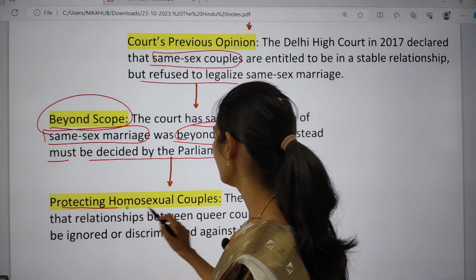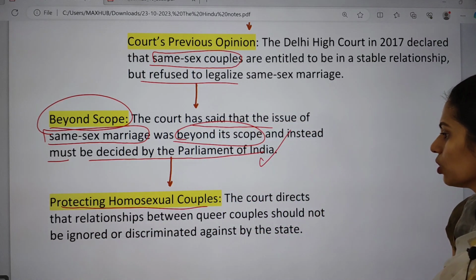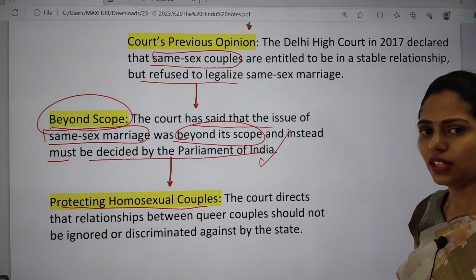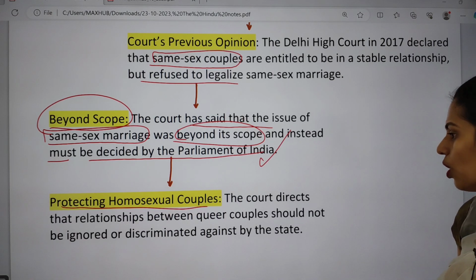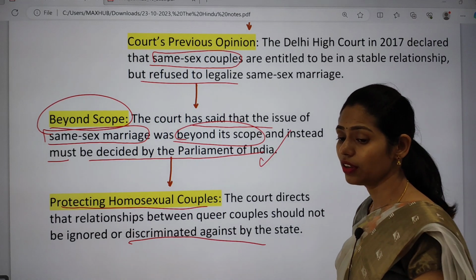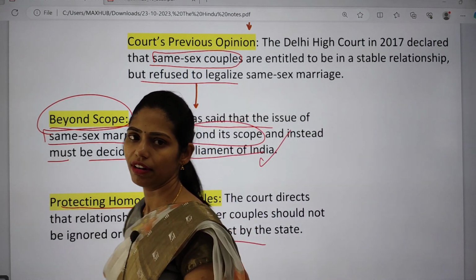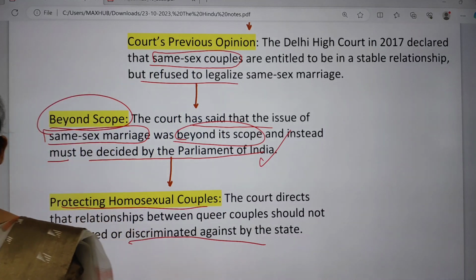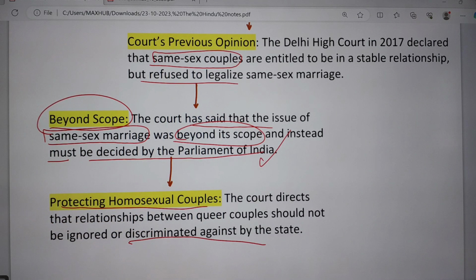And even if you want to protect these homosexual couples, the court directs that the relationship between queer couples should not be ignored or discriminated against by any state. Even those people have fundamental rights, and those fundamental rights must not be discriminated against. This is what the Honorable Supreme Court mainly said.